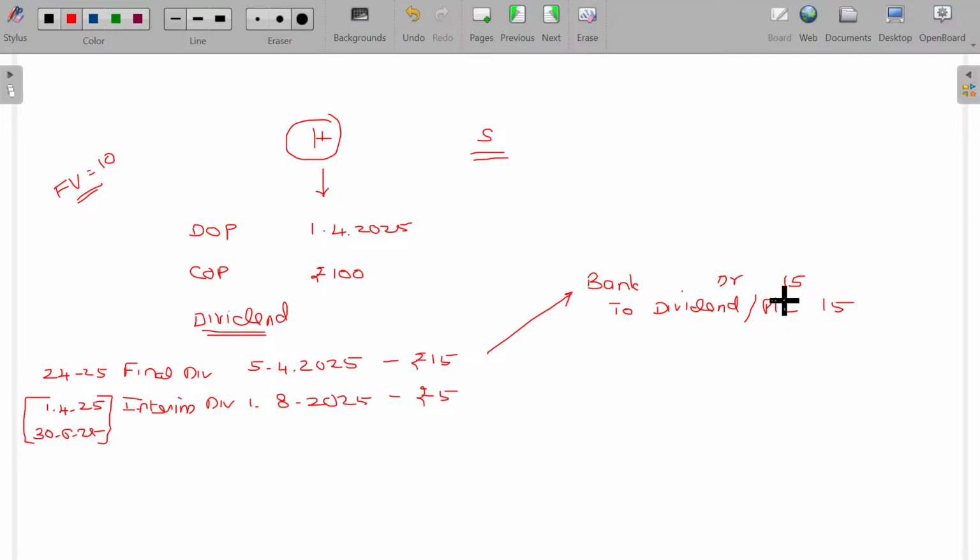It's not the correct one. Clear? Then what is the correct one? Let me go for this one. For this, the entry being bank account debit to dividend. Ultimately, the dividend is transferable to P&L account, dividend account debit to P&L account, 5 rupees. This one is correct, but this one is not correct.